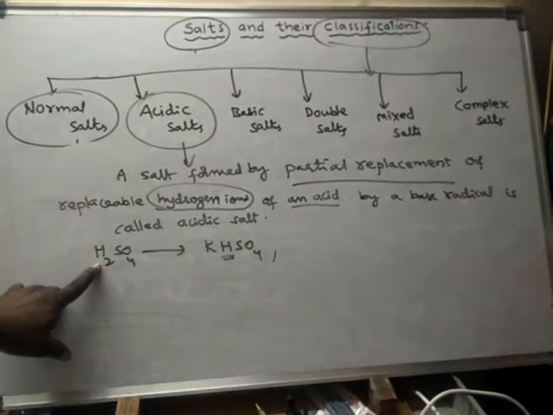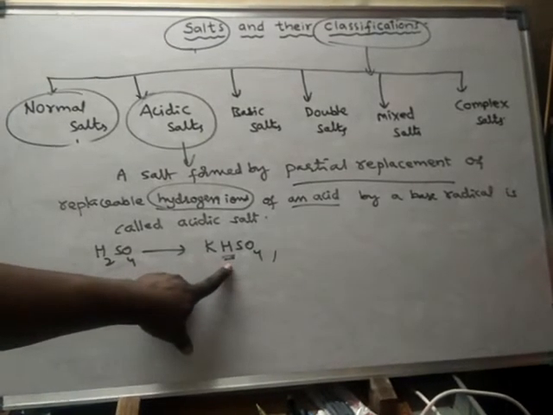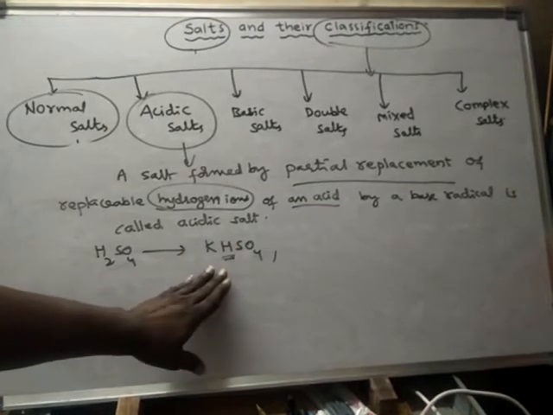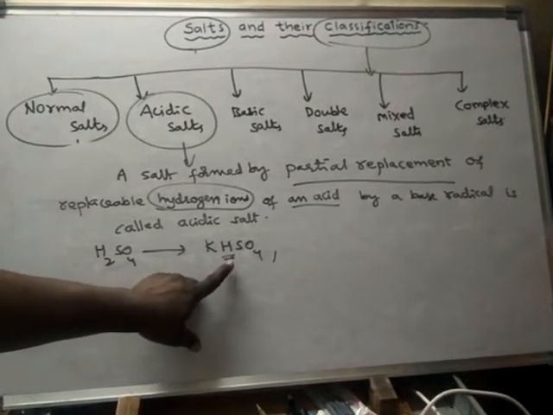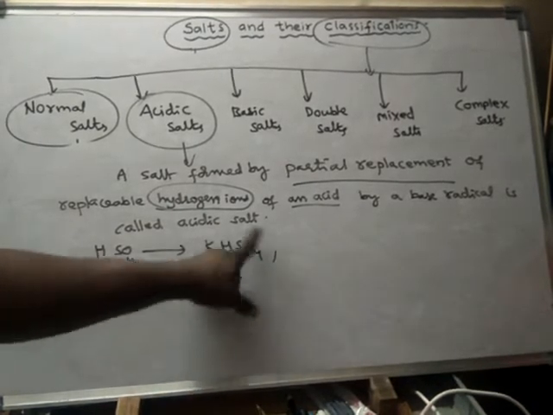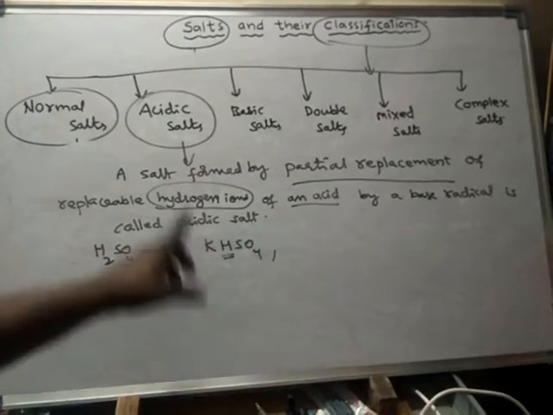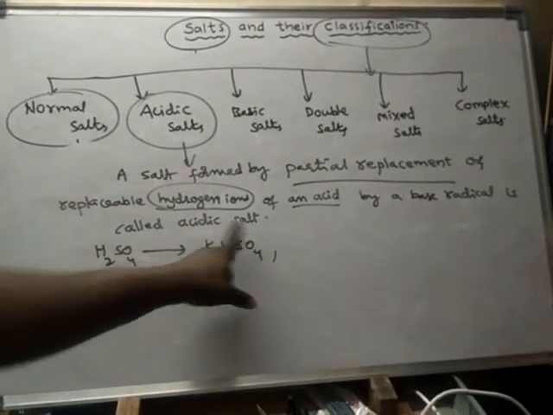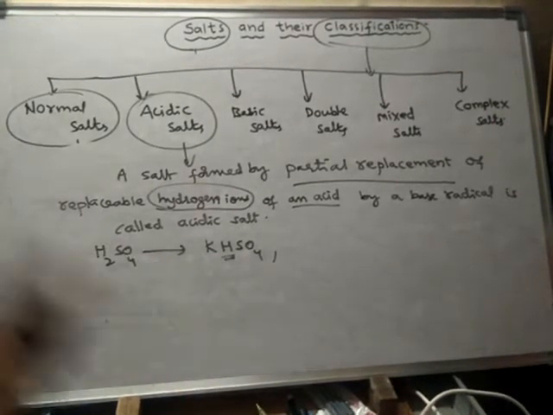Out of two replaceable hydrogens, only one is replaced by this potassium metal, and the other replaceable hydrogen is still present in the salt. Due to the presence of one replaceable hydrogen, this salt is said to be an acidic salt, because it can exhibit acidic nature. That means it can react with a base also.